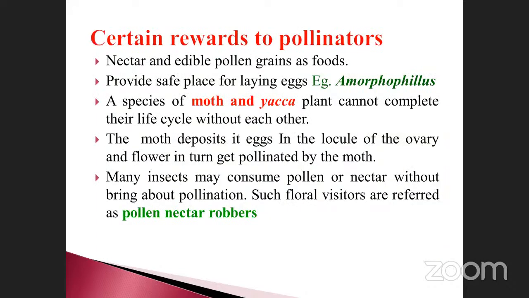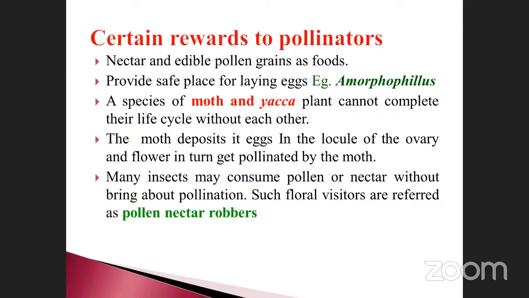Certain rewards to pollinators. See, what beneficial things will they get? Nectar and edible pollen grains as food. The pollinators receive these from the flowers. That is called rewards. Nectar means honey. Edible pollen grains as food: some of the animals eat the pollen grains as food.